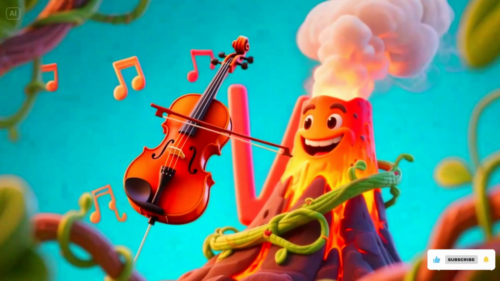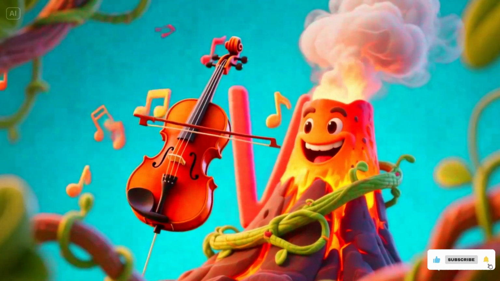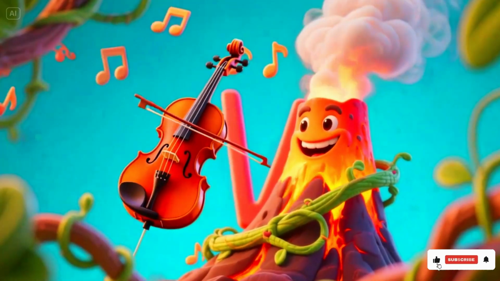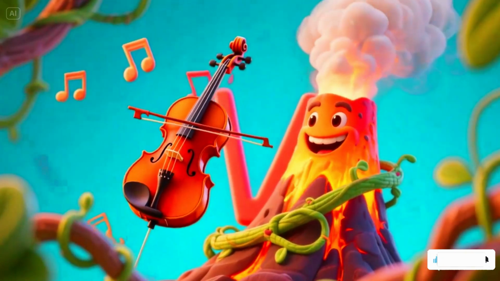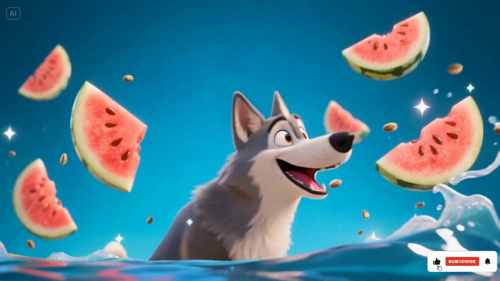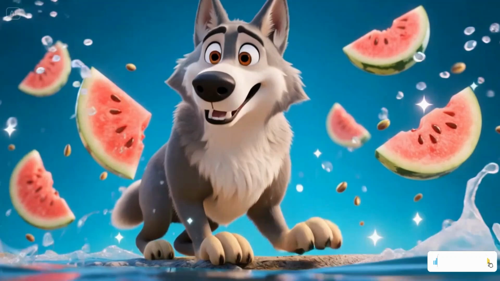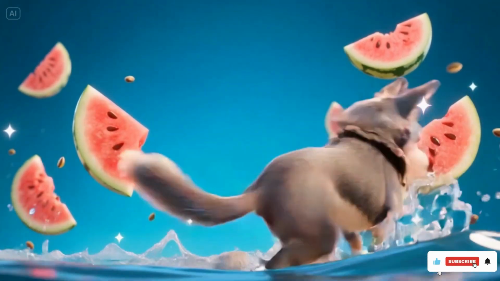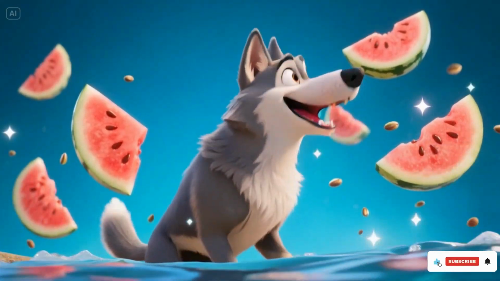V is for violin, playing a tune. Volcano, rumble and boom. Vine, twisting and green. W is for wolf, howling at the moon. Watermelon, juicy and sweet. Wave, splashy and fun.